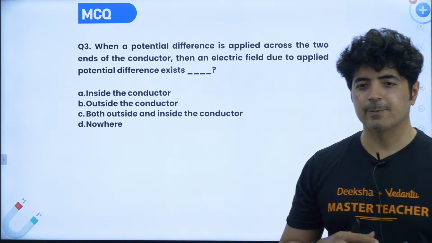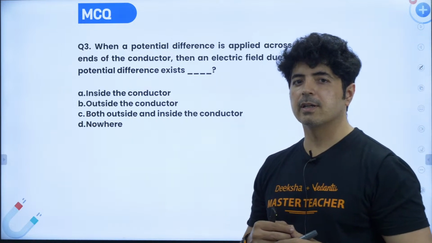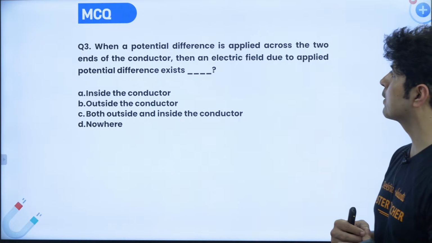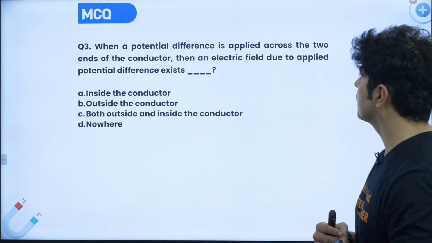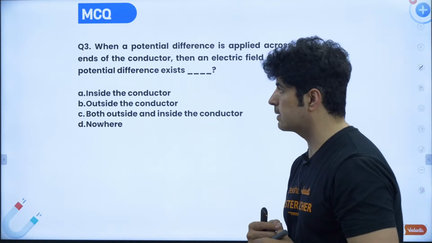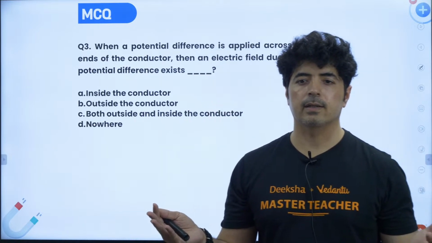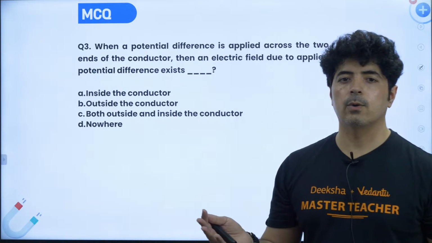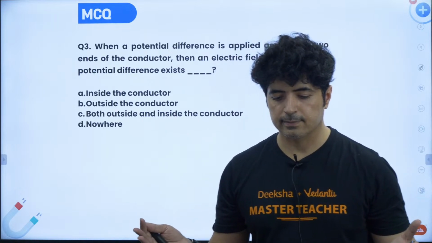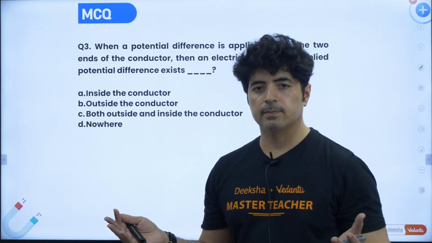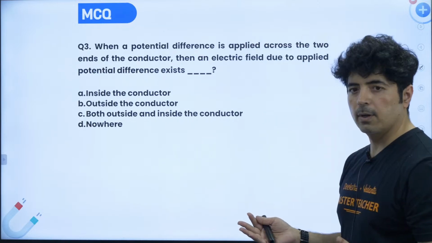Please do this problem now. When a potential difference is applied across the two ends of a conductor, then an electric field due to the applied potential difference exists. Where does the electric field exist? Inside the conductor, outside the conductor, or both outside and inside the conductor?